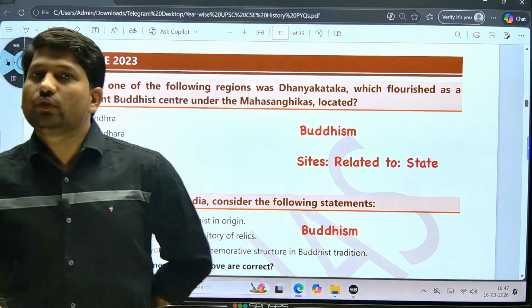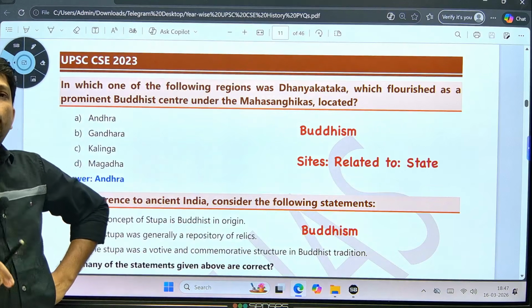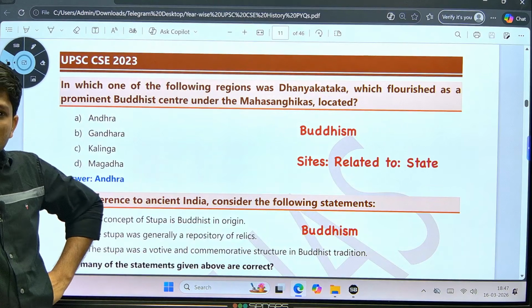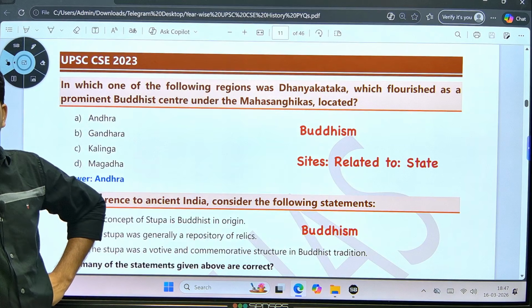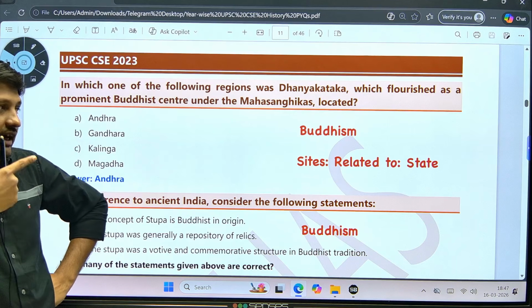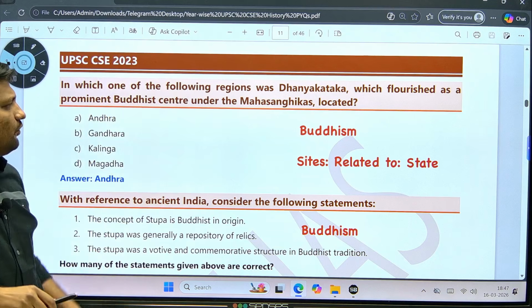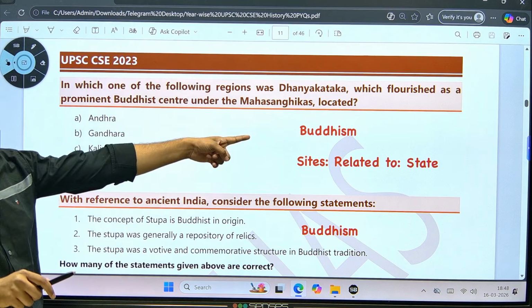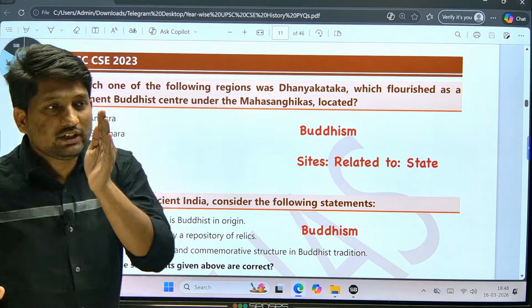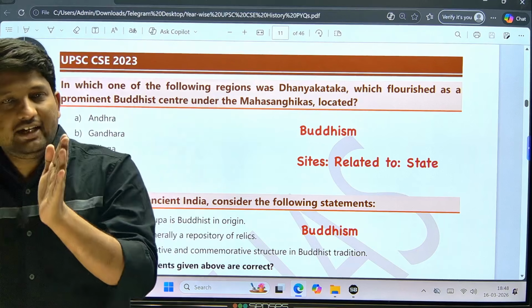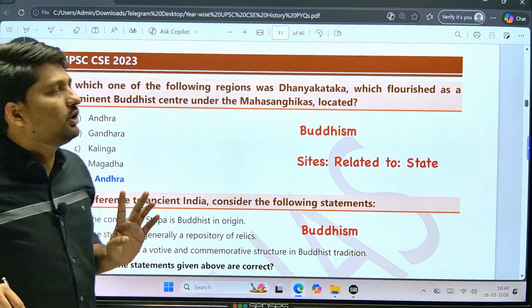Next, this is the 2023 question paper. Remember, in 2023 the cutoff was 75, and there was only one subject where the questions were relatively easy, and that was history. First they specifically focused on Buddhism, and within Buddhism they focused on sites and their location. Site and location is always a favorite question for UPSC.